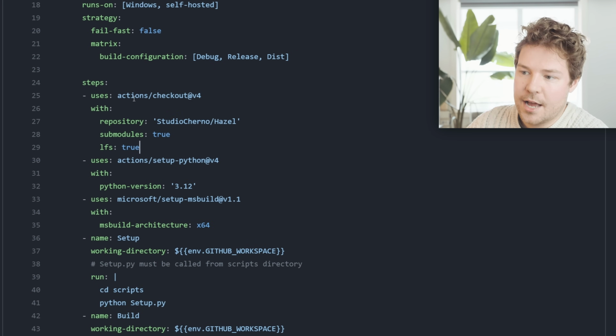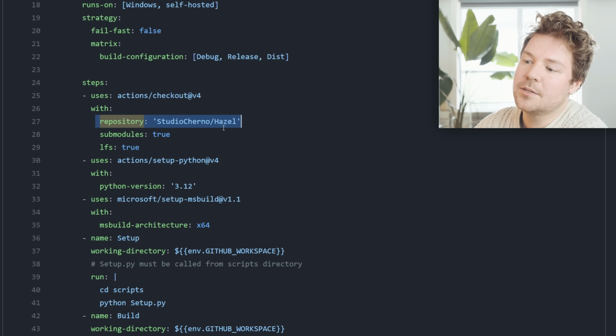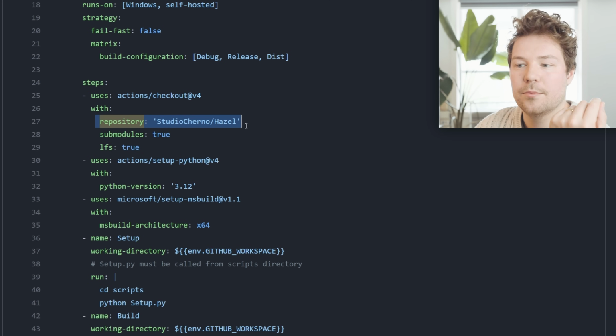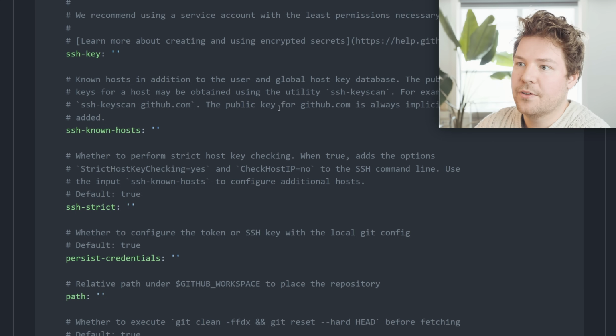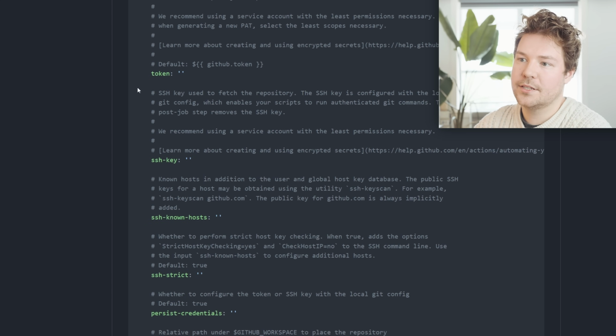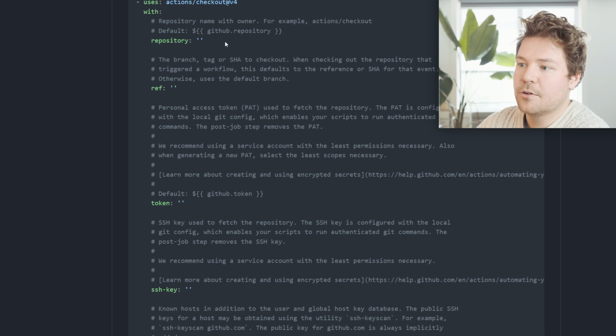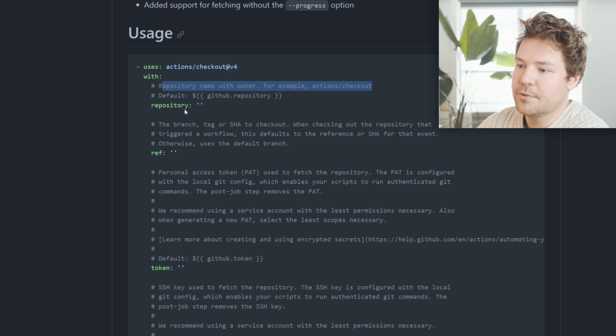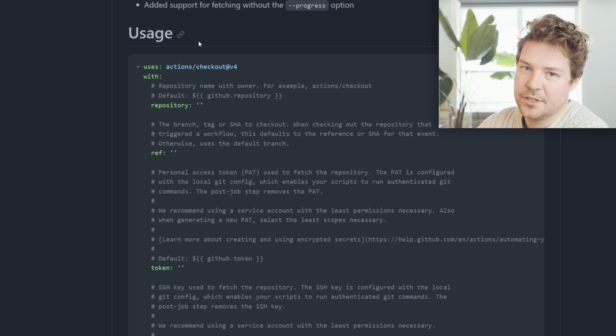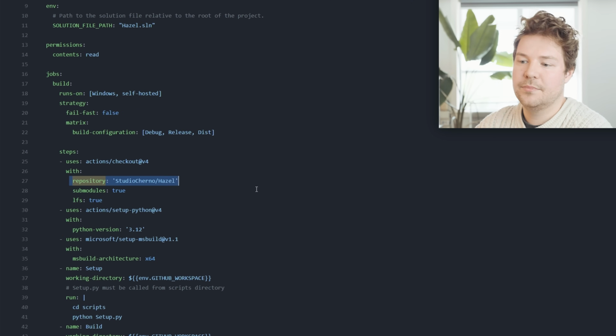So here's our actions checkout for. So this will check out, I don't know if I had to specify this. I won't lie, it took me an hour or 2 and probably about 18 revisions to this to get it to work, because I was doing this for the first time and I was reading the documentation, trying new things. So it's possible that this is just already in the environment variables, and if you leave it as default, then it will be fine. If you actually go to checkout, this is the checkout repository, that's where I got this from. So you can see that it's a repository name with owner, but the default is GitHub repository. So I'm assuming that I don't need this, but nevertheless it's here.